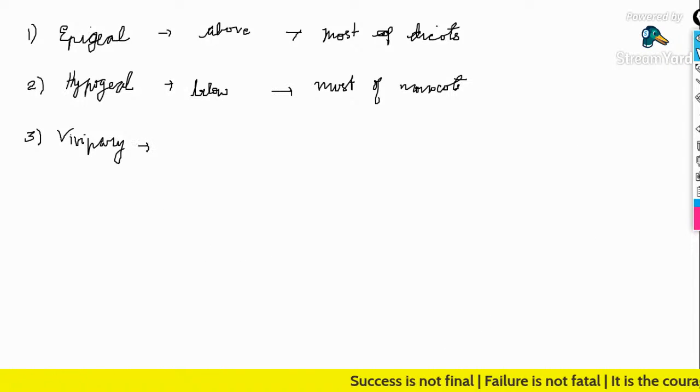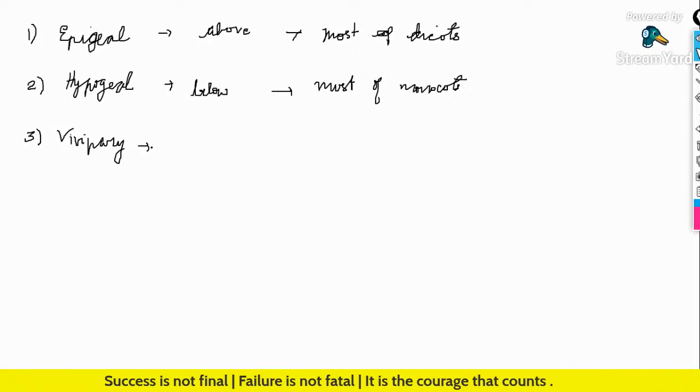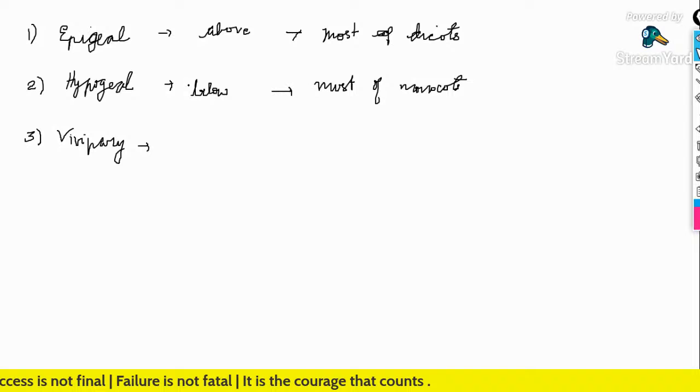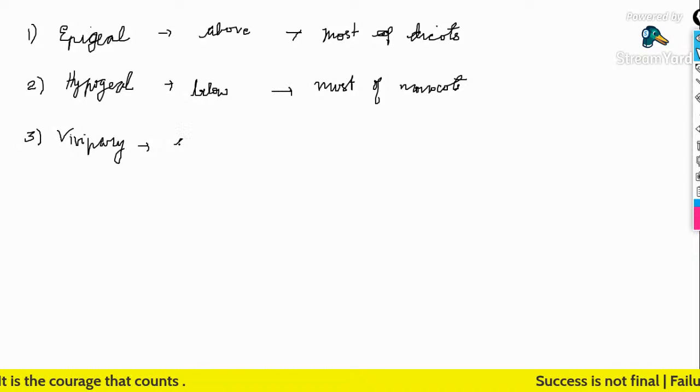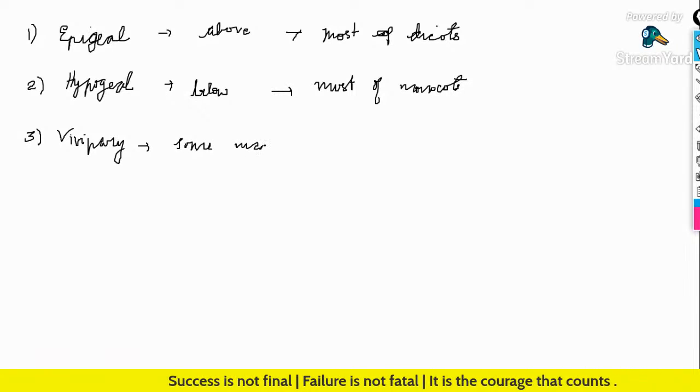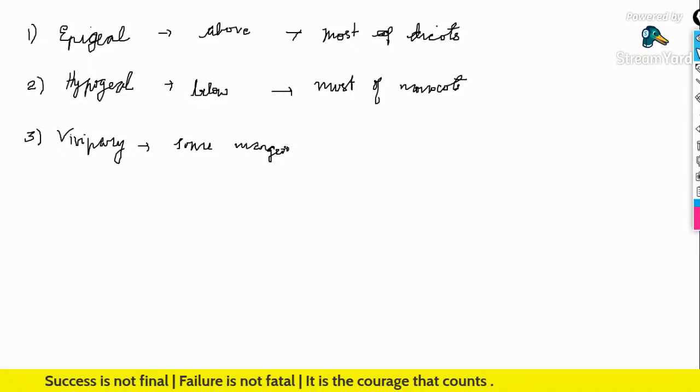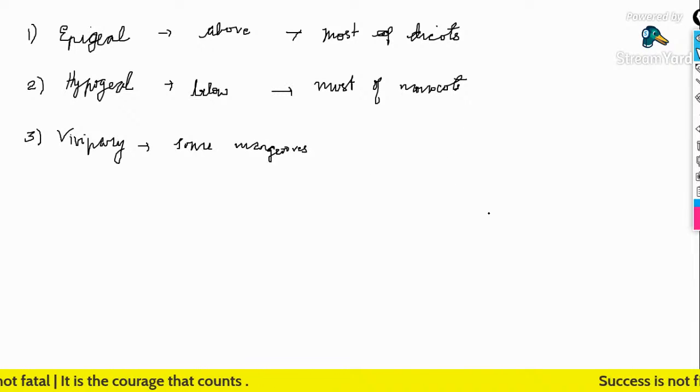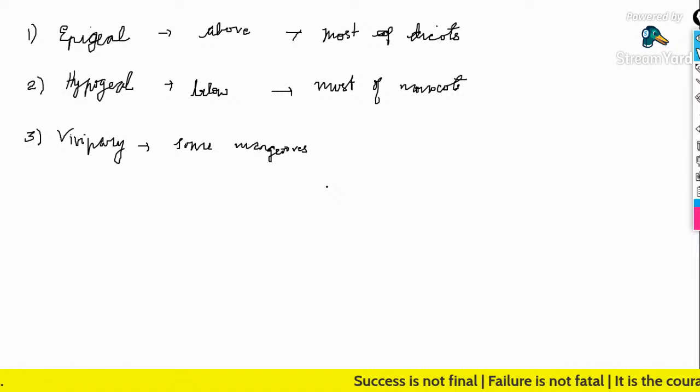Vivipary means that the seed germinates while it remains attached to the plant itself. That is known as vivipary, and it is seen in some mangroves. So what are mangroves? They are plants seen in marshy areas where there are breathing roots, that is, roots above the soil for proper respiration.